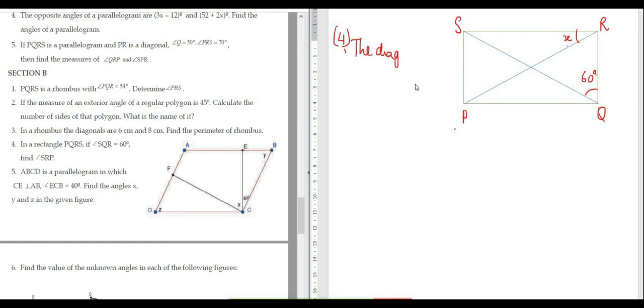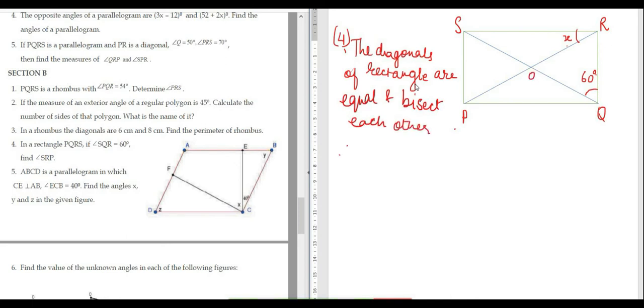The diagonals of a rectangle are equal and they bisect each other, right? Let this be O. Therefore OR is equal to OQ. Again, OR is equal to OQ means angle ORQ is equal to angle OQR, right?